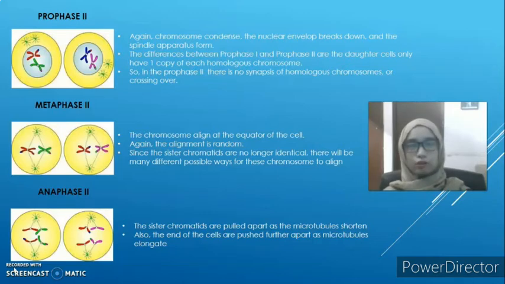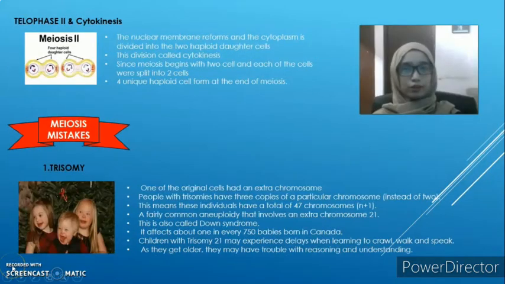Metaphase Two. The chromosomes align at the equator of the cell. Again, the alignment is random. Since the sister chromatids are no longer identical, there will be many different possible ways for the chromosomes to align. Anaphase Two. The sister chromatids are pulled apart as the microtubules shorten. Also, the ends of the cell are pushed further apart as microtubules elongate. Telophase Two and cytokinesis.